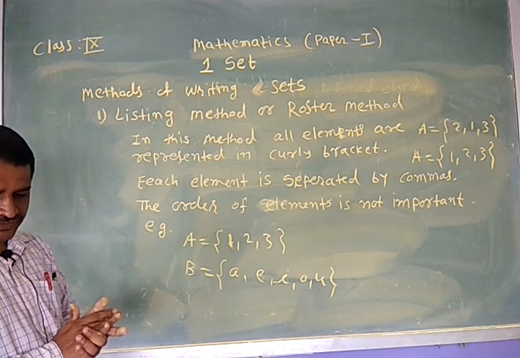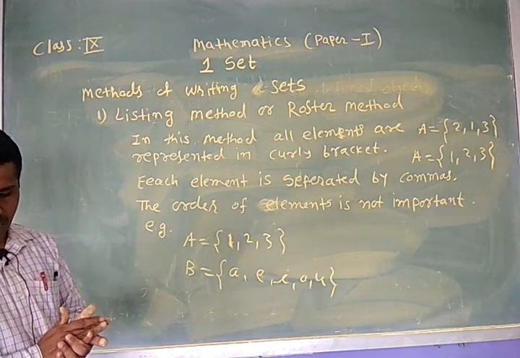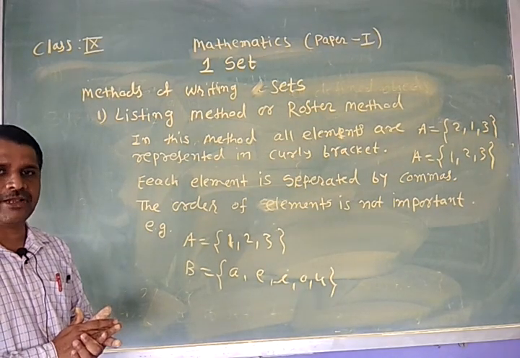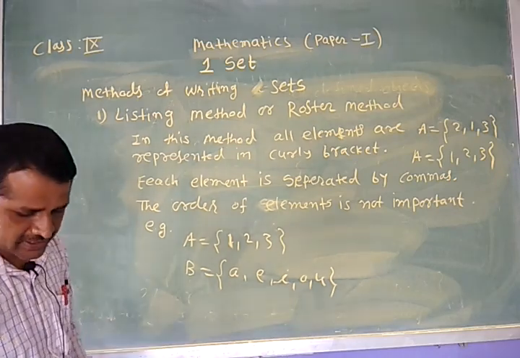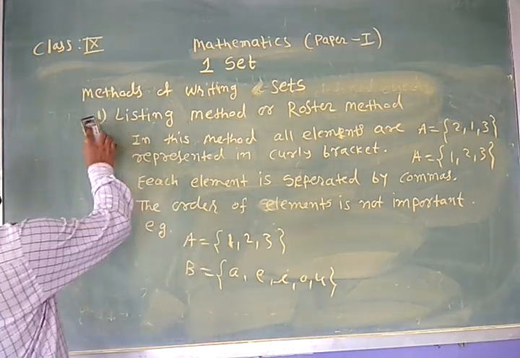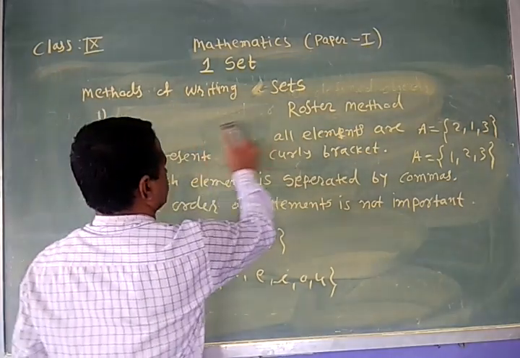Then next is the rule method, or set builder form. It is the second method to represent any set.